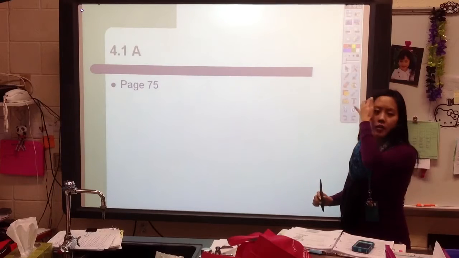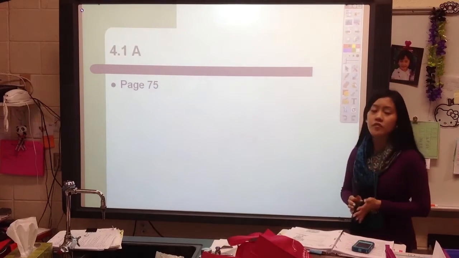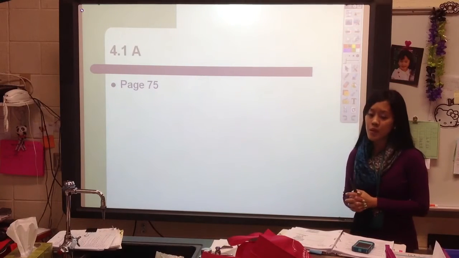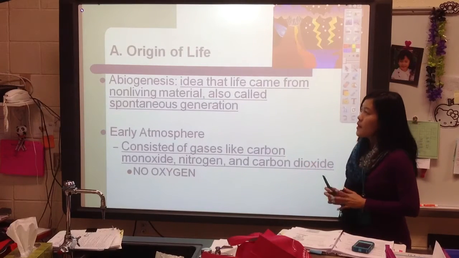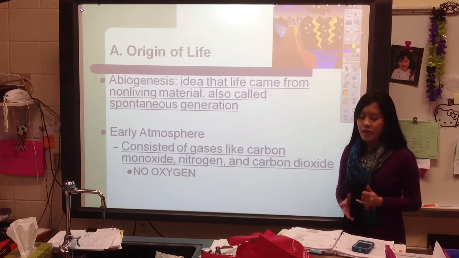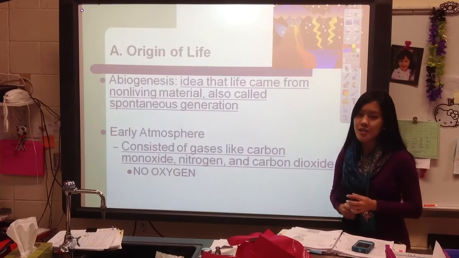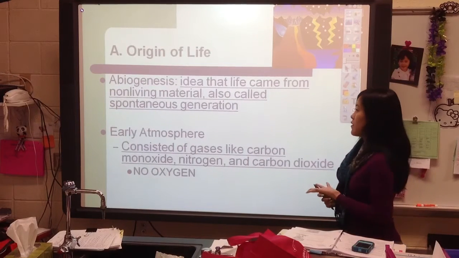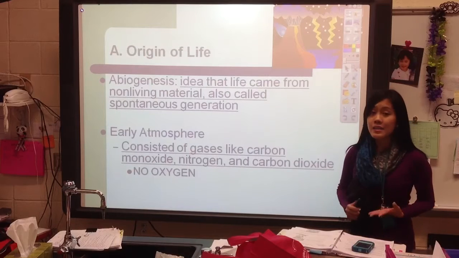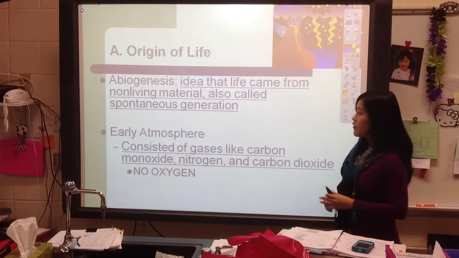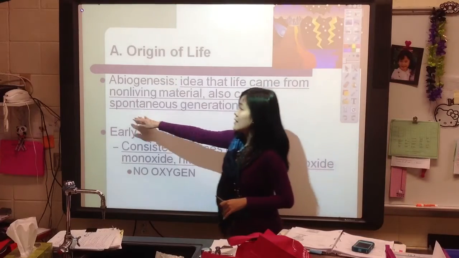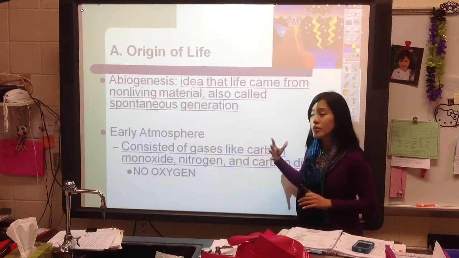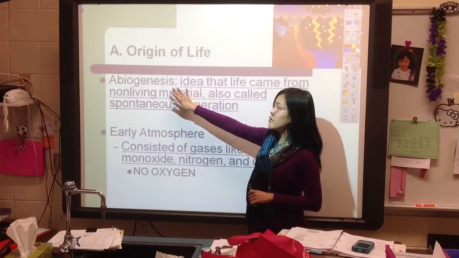So today we're going to be starting section 4.1a, and we're going to be on page 75 of our notes. First thing that we need to talk about when we talk about evolution is the origin of life. Scientists used to believe that life came to be randomly or spontaneously. And the word we use for that is abiogenesis.